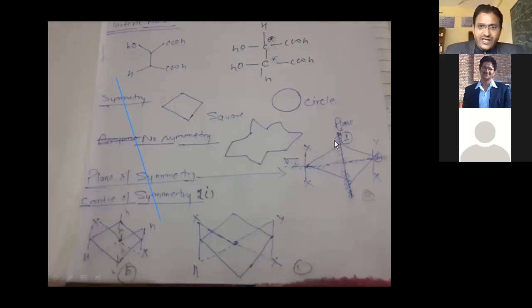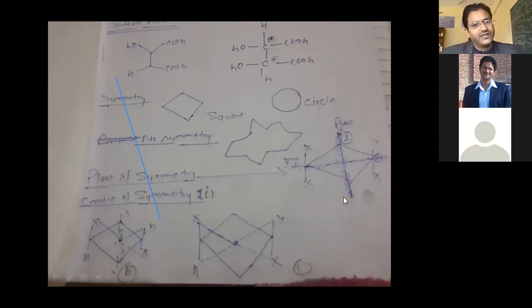After that, if I think about a square, you can see here X, X, and X. Here X, X, X, and X. This type of compound has two lines along which you can bisect the molecule, a horizontal one and a vertical one. If you bisect along the horizontal, both parts are exactly the same, because X upper side, X upper side, X downside, X downside.